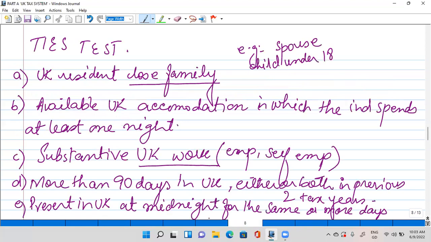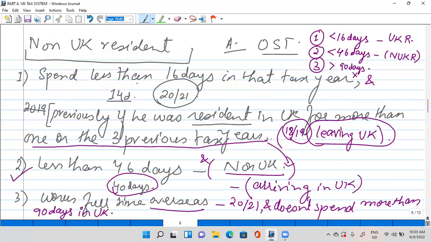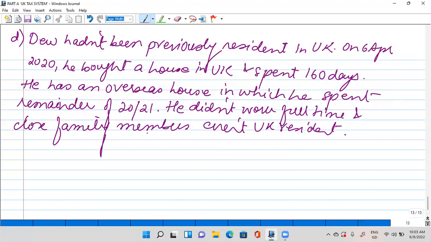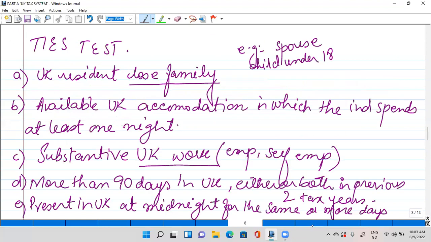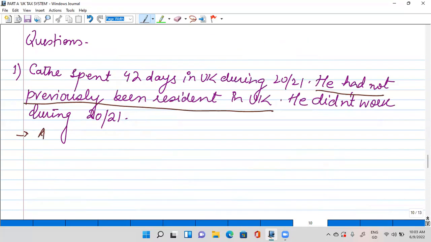Let's see, first of all, if we consider the non-UK resident, is she meeting the second condition? It seems so. So it means that she is arriving in the UK. She satisfies the automatic overseas test, the second condition.